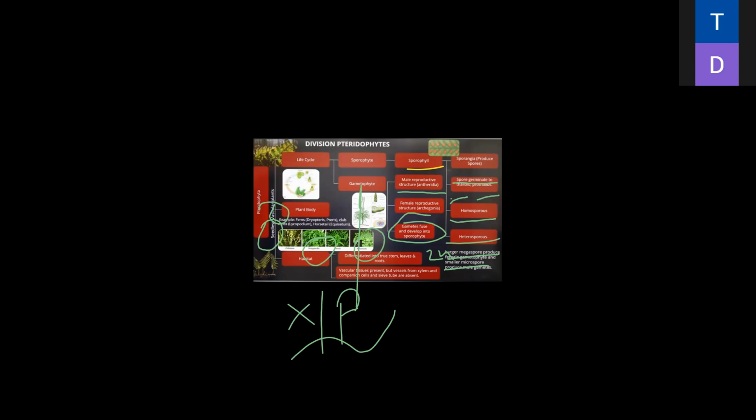Microspores, the male gametes, are very small. Can you see all this? Right, beta? Clear, everybody?